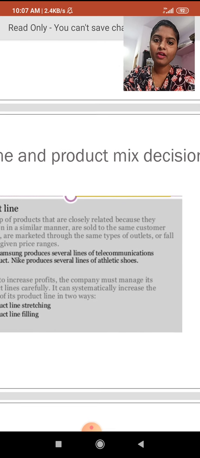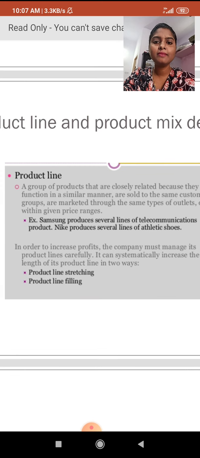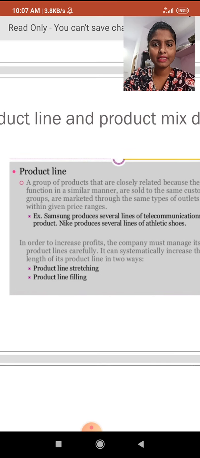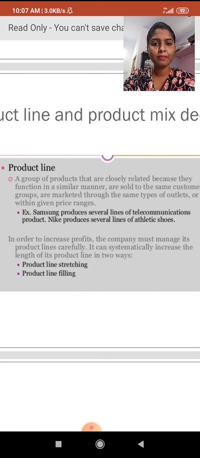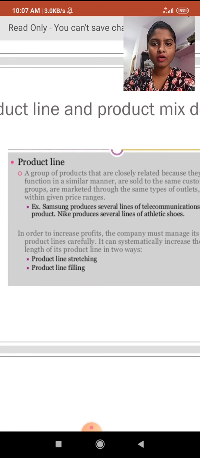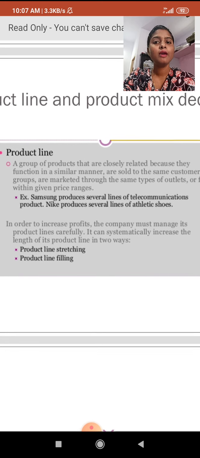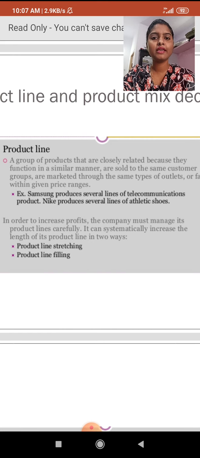Next one is product line and product mix decision. What is a product line? A product line is nothing but a group of products that are closely related because they function in a similar manner, are sold to the same customer groups, or are marketed through the same type of outlets, or fall within given price ranges. Okay, a product line is a group of closely related products. Why? Because their working function is the same.